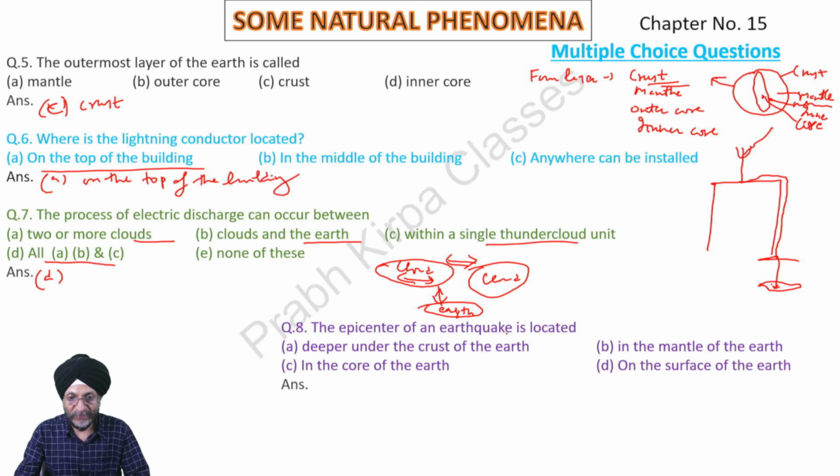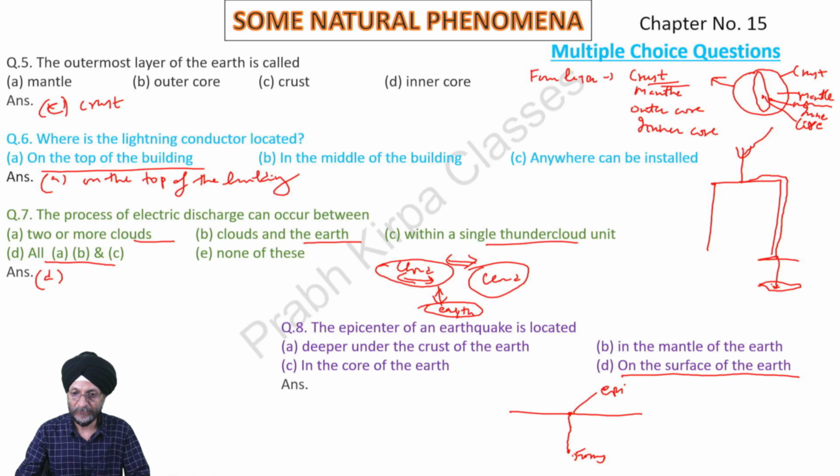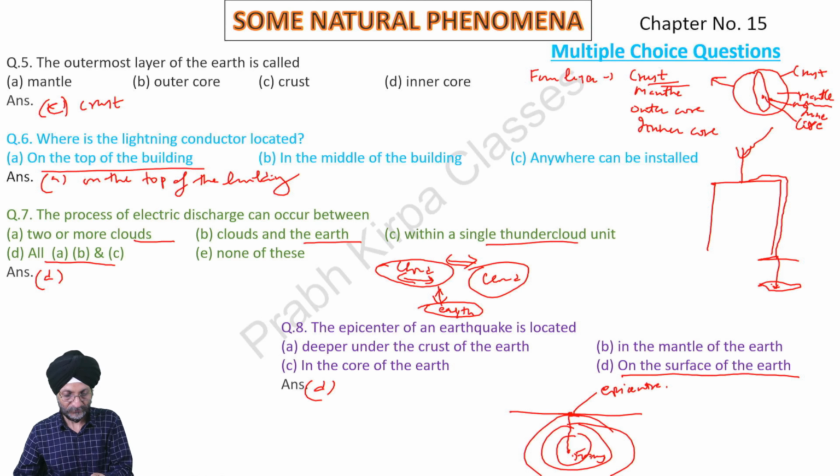Next, the epicenter of an earthquake is located where? On the surface of the earth. Suppose this is the earth, and this is the focus of the earthquake. The area which lies just above that, on the surface of the earth, is the epicenter. It is located on the surface of the earth. From here, the seismic waves spread from the focus of the earthquake.